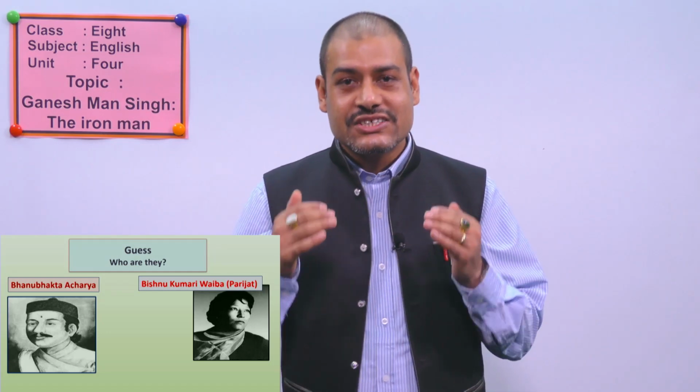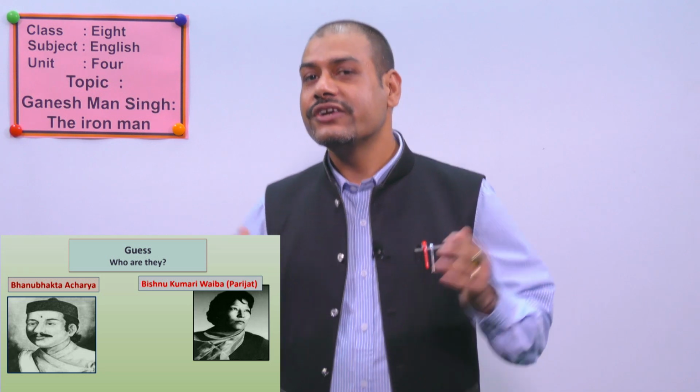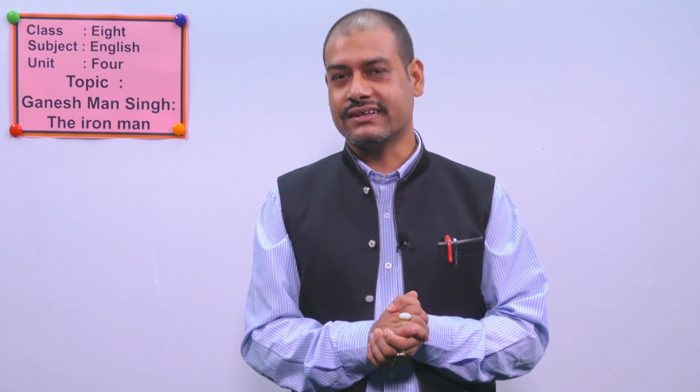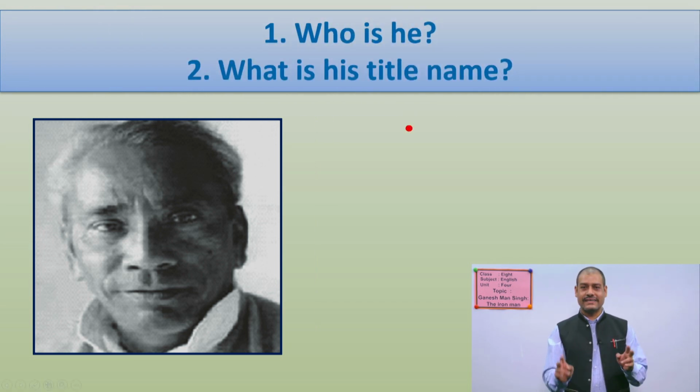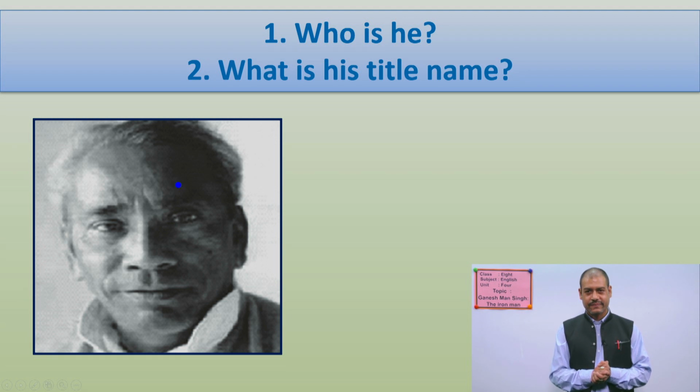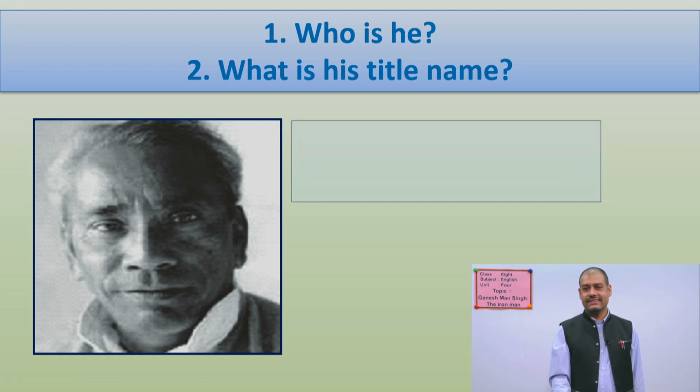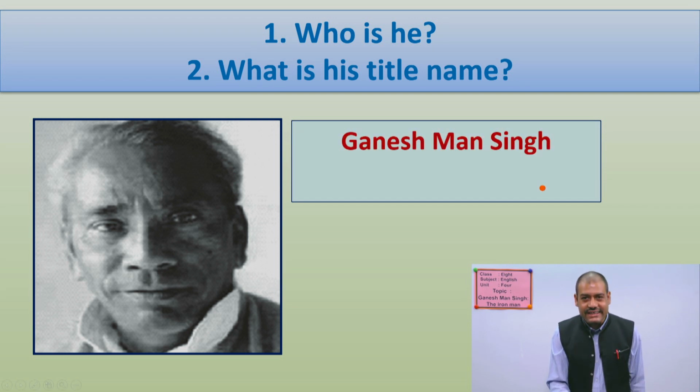So, can you guess, my students, what we are going to learn today in Unit 4? Please, guess. Now, you can see who is that person. Who is he? Can you name? So, I like to ask you two questions. First, who is he? You have to find out the name. And then, what is his title name? So, can you tell me the name? Now, he is Ganesh Man Singh. Once again, please speak out loudly, okay? Who is he? He is Ganesh Man Singh.